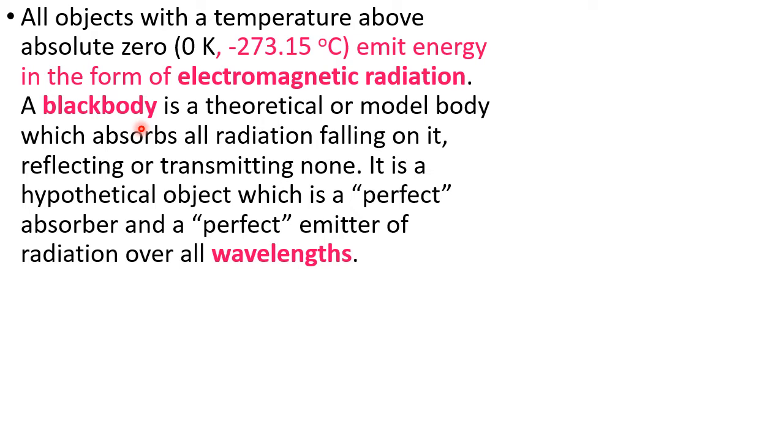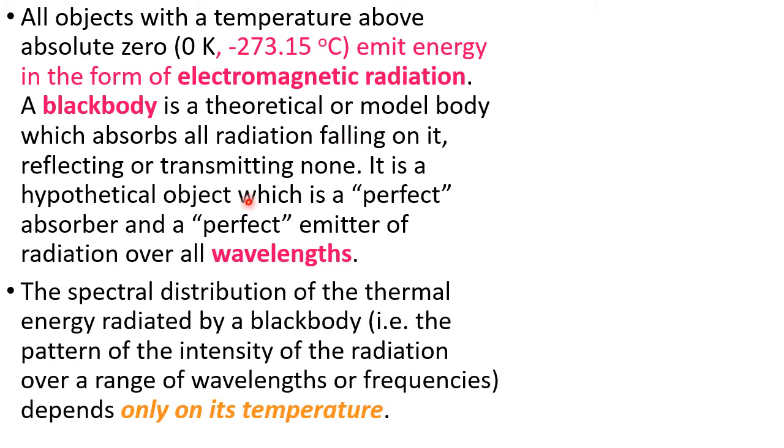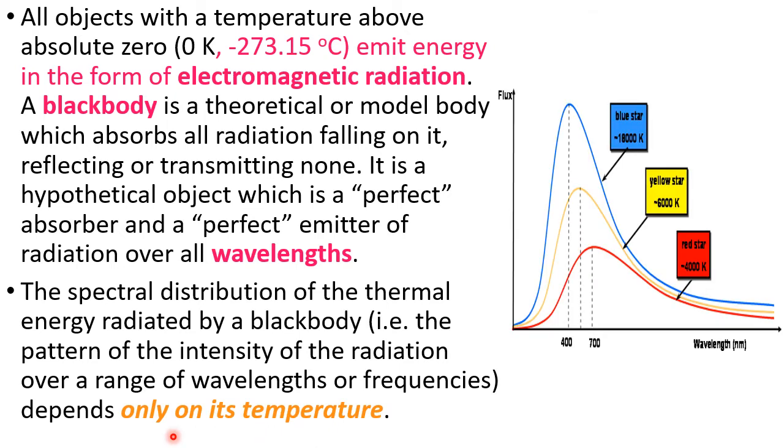Okay, but there is one body. Once again, you want to say black body, which is theoretical, which is a model, hypothetical. So which is called as the perfect absorber and the perfect emitter, or the 100% absorber or the 100% emitter. The spectral distribution of the thermal energy radiated by a black body depends only on its temperature. This is most important. Please see the next graph.